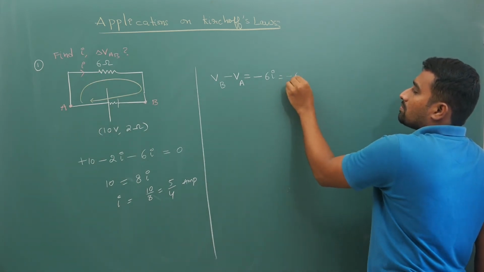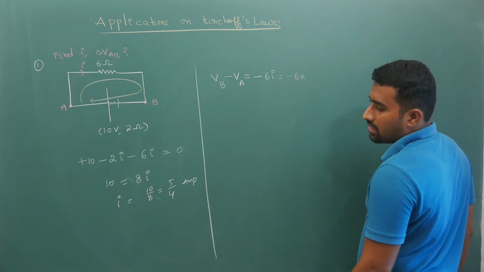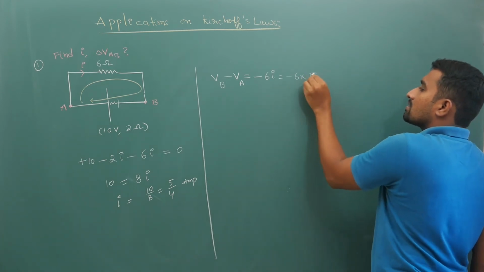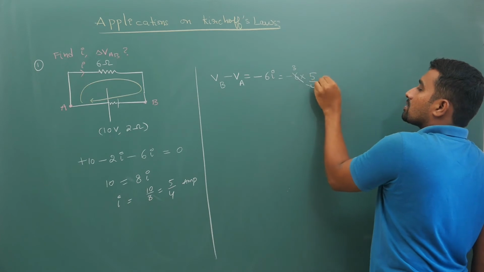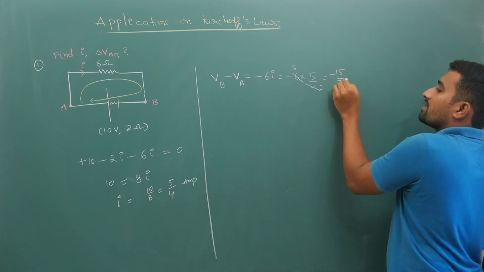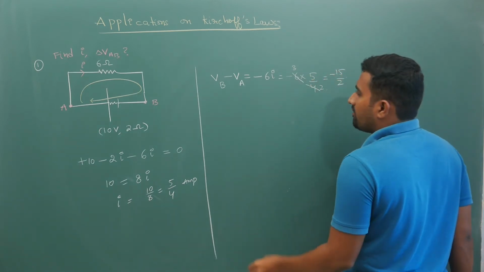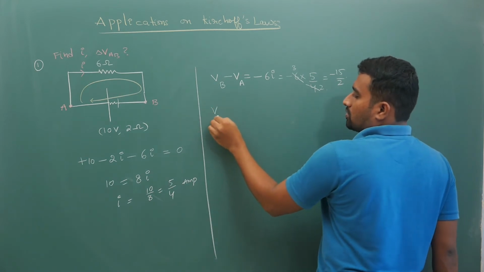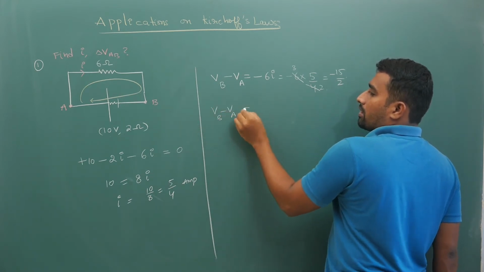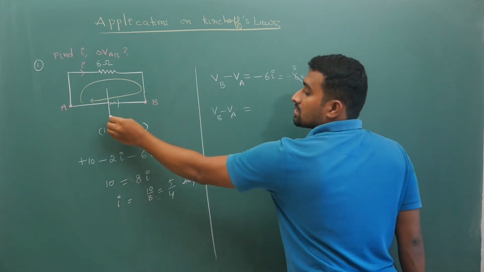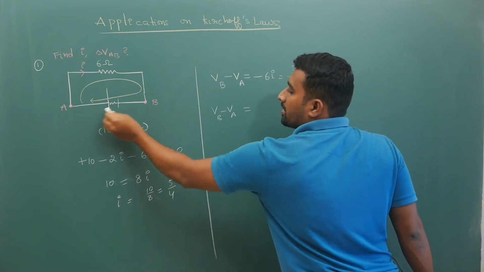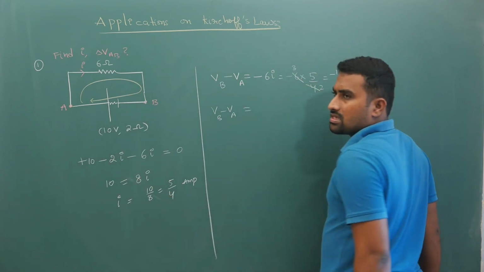So that will give you minus 6 times I, and your I is 5 by 4. 2 2's, 2 3's, so that will give you minus 15 by 2. And if you are doing the same through the cell, coming from A to B, you have come across the cell.